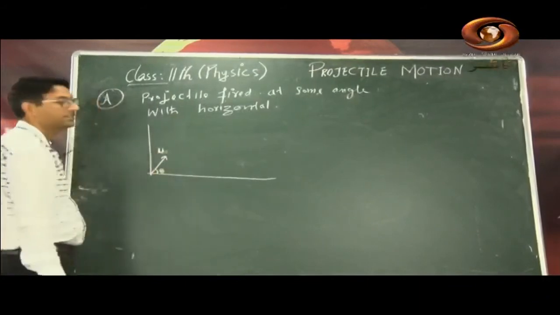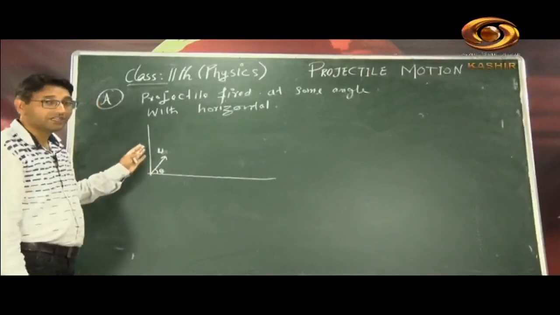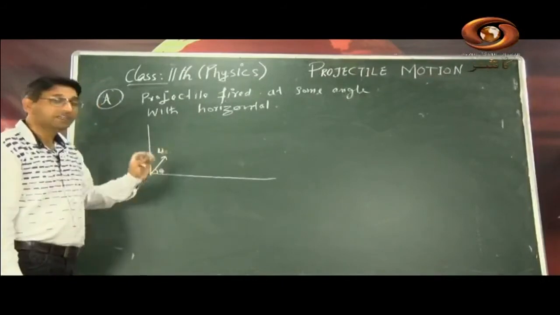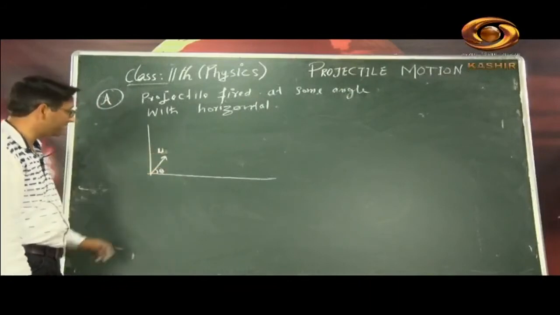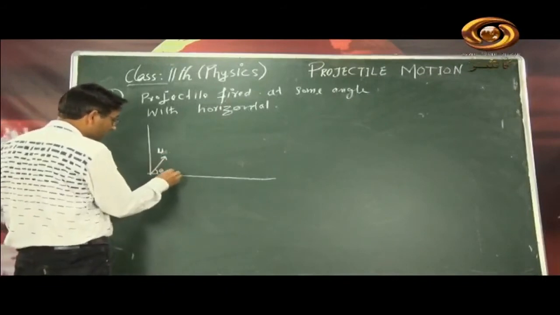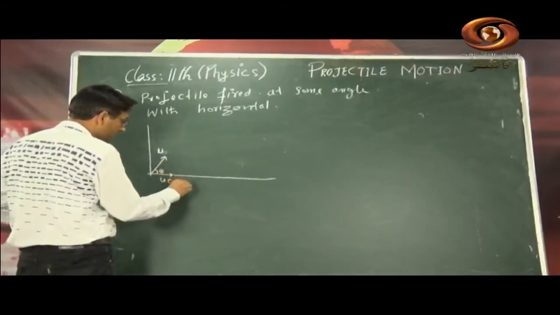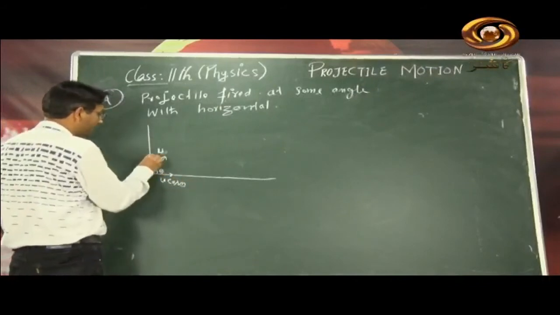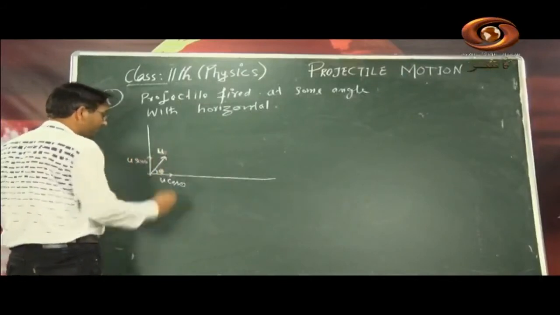You have projected neither vertically nor horizontally, but at some angle with the horizontal. What will happen? This u gets resolved into two components. One is u cos theta along the base of the triangle, and the other is u sin theta.